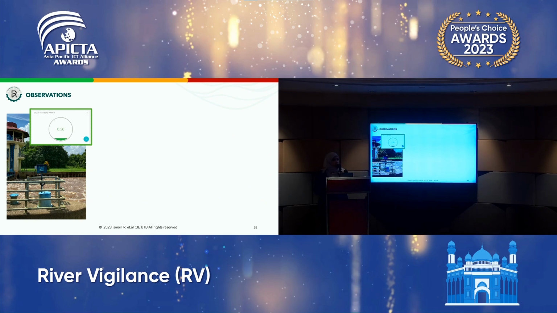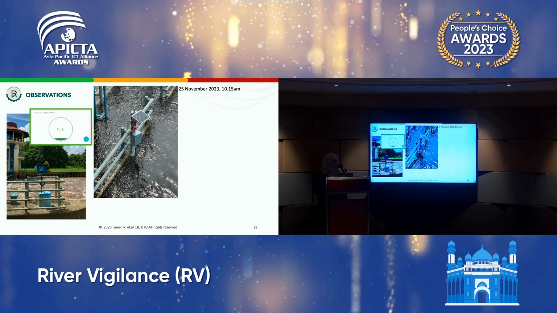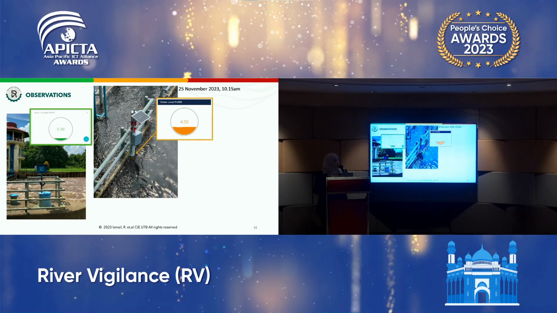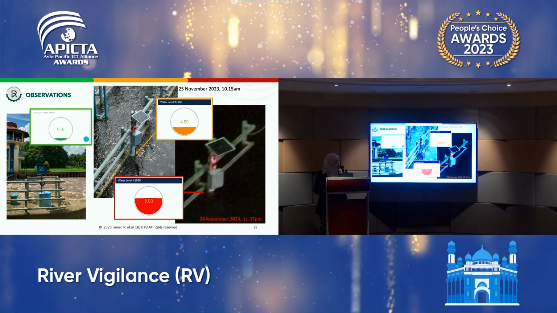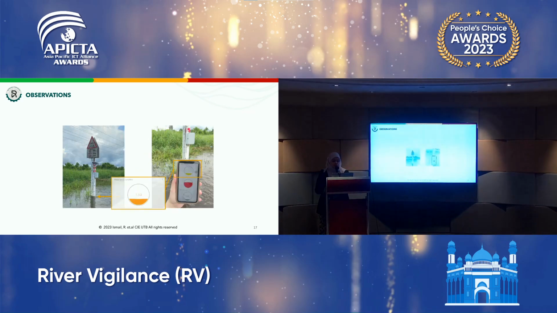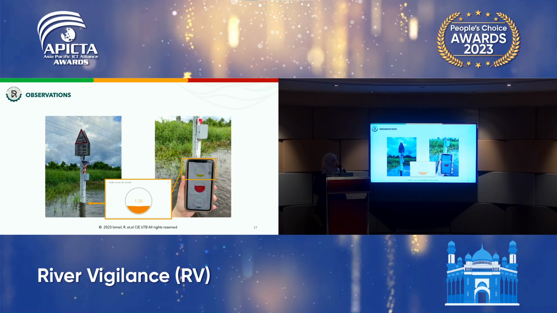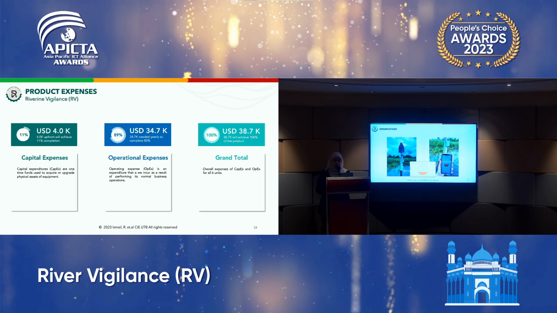So these are some of the observations. This is how the normal river should look. Recently, the water rose up to 4.5 feet. And most recently, the water has reached up to 6 feet, which is the first alert before it reaches the road areas. So once it reaches the certain threshold of the river, the water level sensor on the road will then also detect the rise of water level.